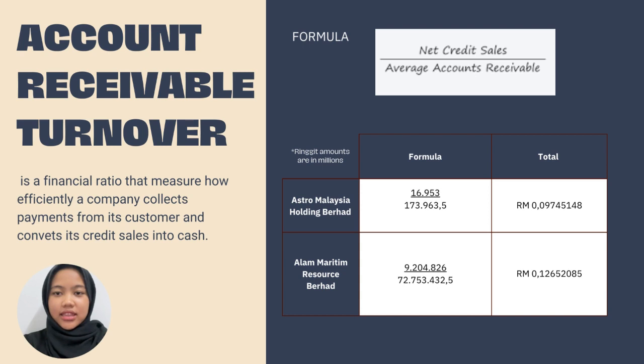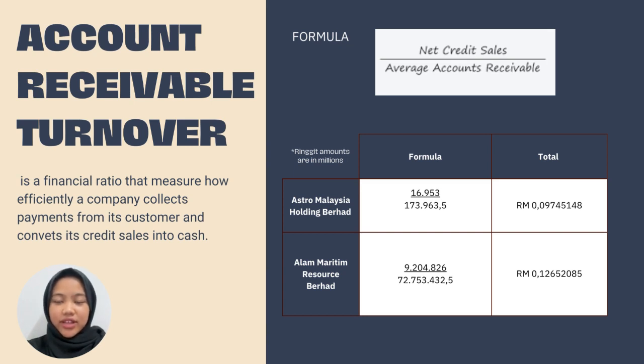Now, let's calculate the accounts receivable turnover of ASTRO Malaysia Holdings BERHAD. The net credit sales for this company is 16,953 ringgit, and the average accounts receivable is 173,963.5 ringgit. So the accounts receivable turnover is 0.09. Next, the Alam Maritim Resource BERHAD.